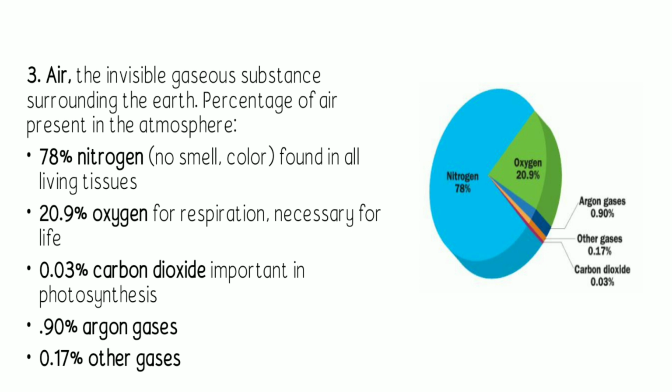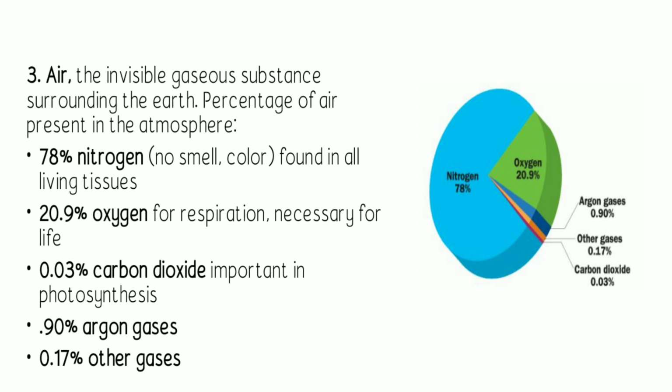Okay, next is the 20.9%, which is the oxygen. So it is very important, especially in the process of respiration. Same as sa nitrogen natin, it is also colorless and has no smell. Okay? Next is we have the 0.03% carbon dioxide.